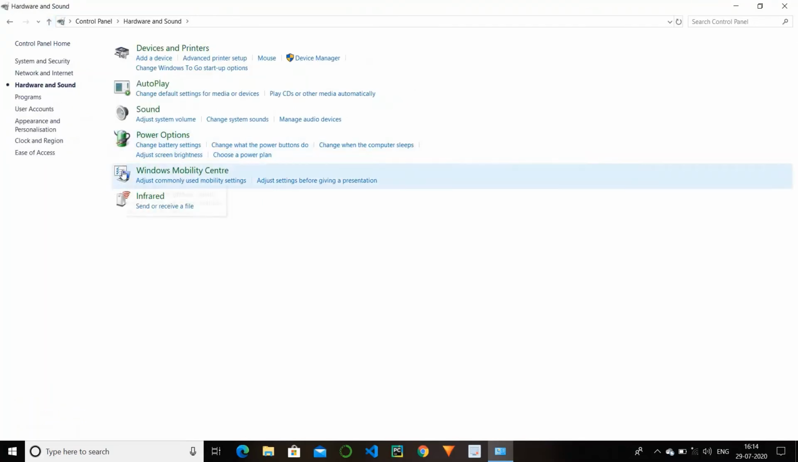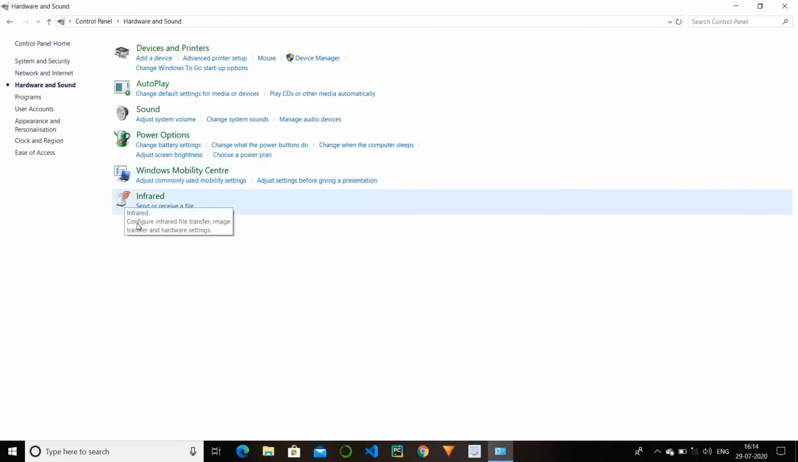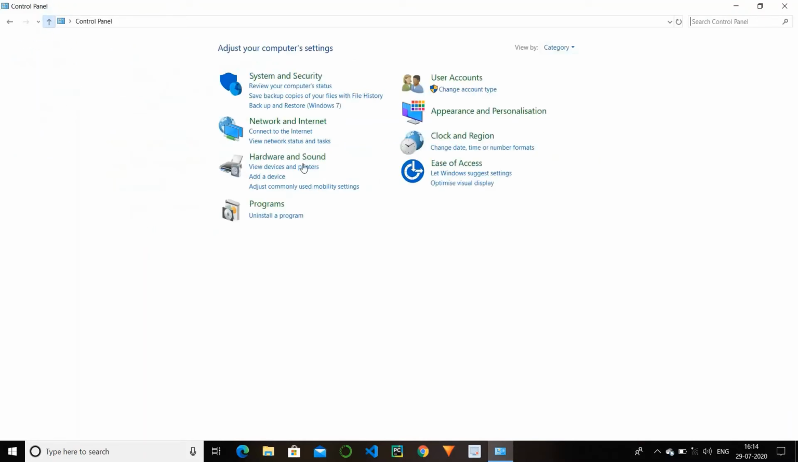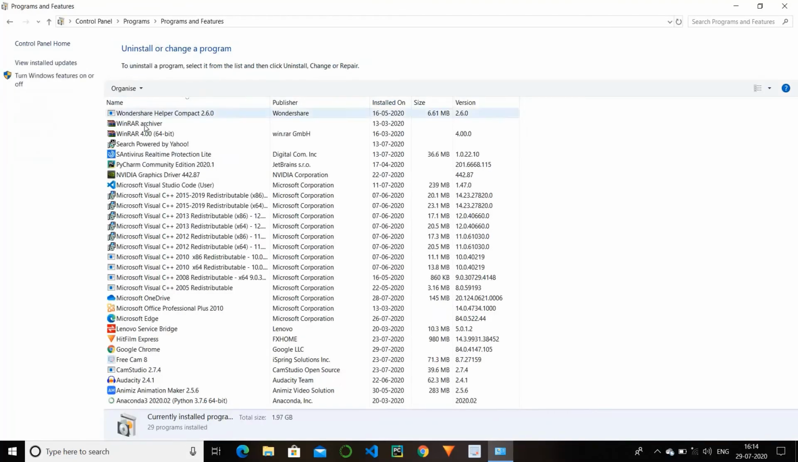And next we have Windows Mobility Center. Next we have infrared. This we have seen earlier. So next we have programs. This is of much use. In this we have two features: programs and features, and default programs. Programs and features is the most important. So in this, yes, this is of much use.